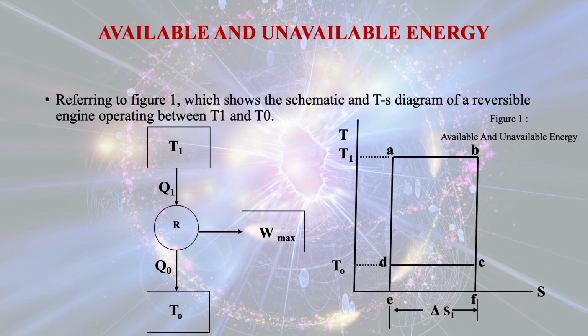T0 is the temperature of the sink, that is, Q0 is the heat rejected to the sink at temperature T0. Now this is the TS diagram, that is the temperature entropy diagram for the whole process, and now let us see what we get for this engine with respect to the output as well as efficiency.